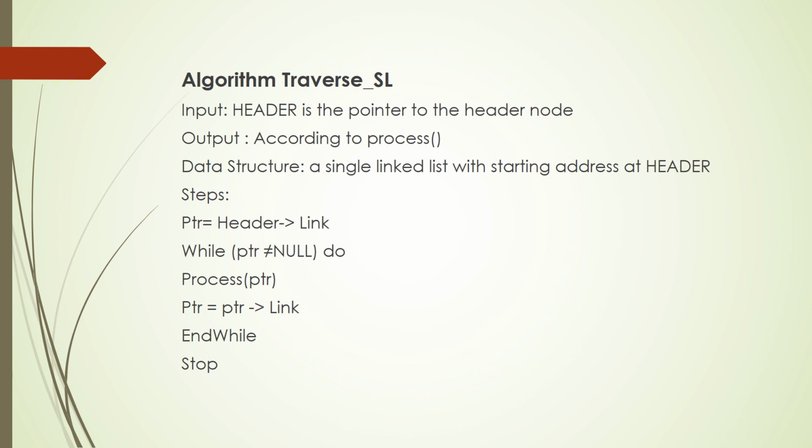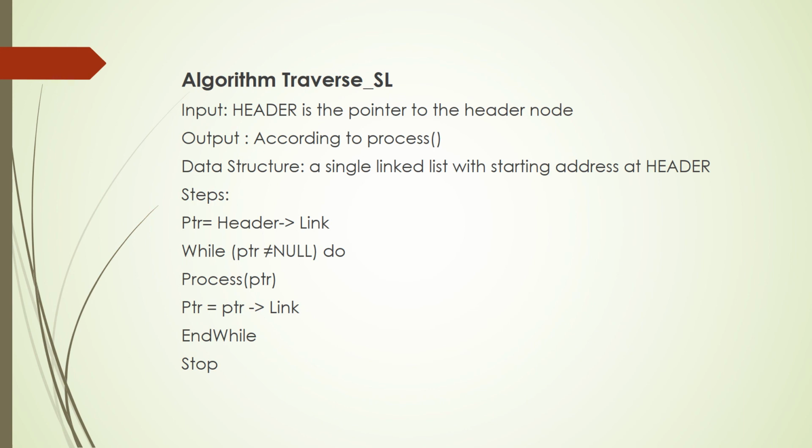Now PTR is currently at the second node. You are going to process PTR. PTR has the address of the second node, header is at the first node, so you are just going to start with it. If it is for display, you will be printing the content. All you have to do is write print PTR data. I'll show you an example.